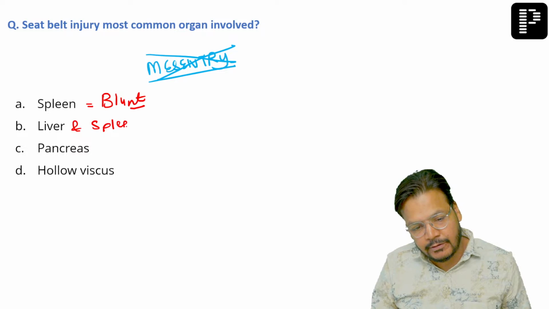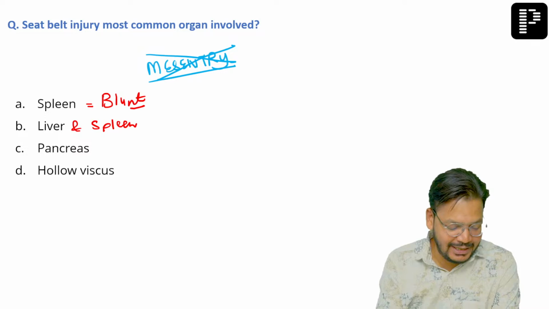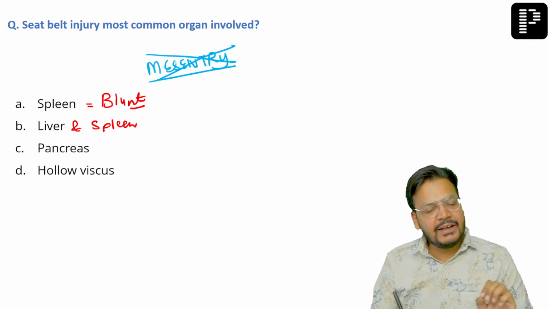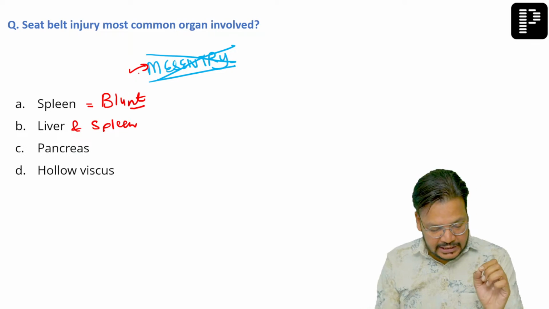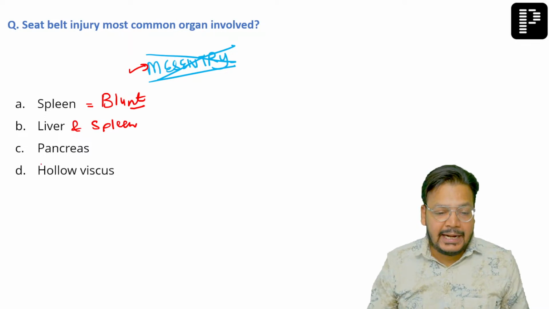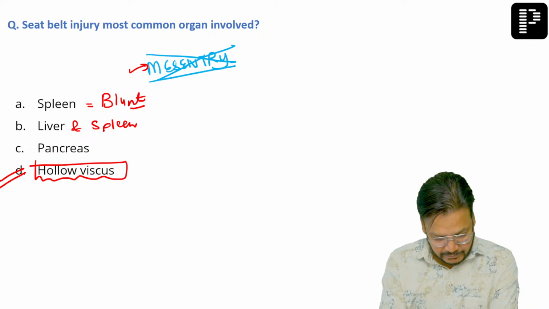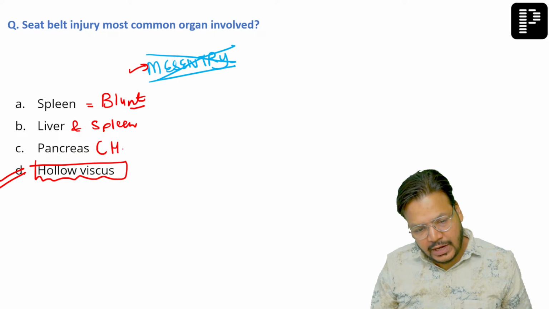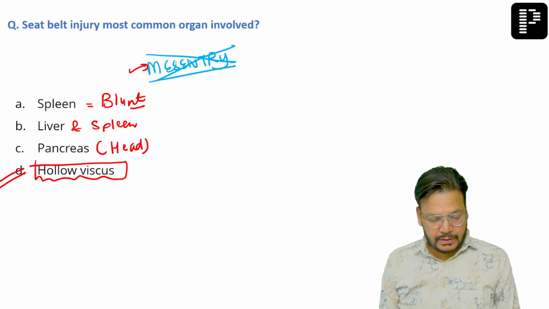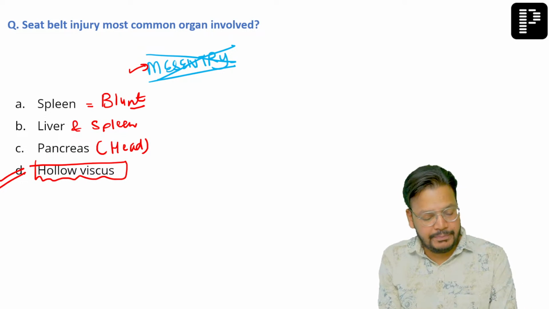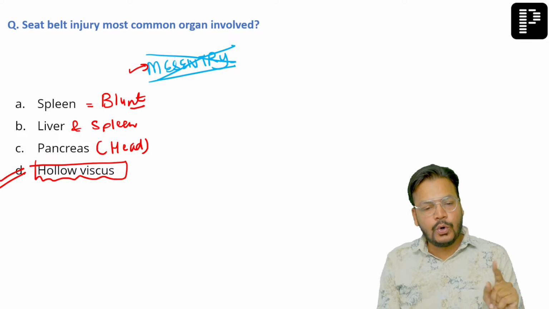चलो मैं आपका ये option भी कर लेता हूँ. Even if the option is, नहीं बेटा, seat belt injury हमने भी पढ़ाई है. Seat belt injury is also the question of forensic medicine. Even if the question is spleen, it is by blunt trauma. Liver and spleen, that is not, because the most common organ injured is mesentery. Yes, and after mesentery, because it is not given, the best answer is hollow viscus. एक option में there will be head of the pancreas, so I will add head of the pancreas. Okay, dear. Don't let touch the blood stain with each other. That is also good. But listen, my dear friend, we will use paper or envelope for blood stain. Yes, hollow viscera is correct answer.